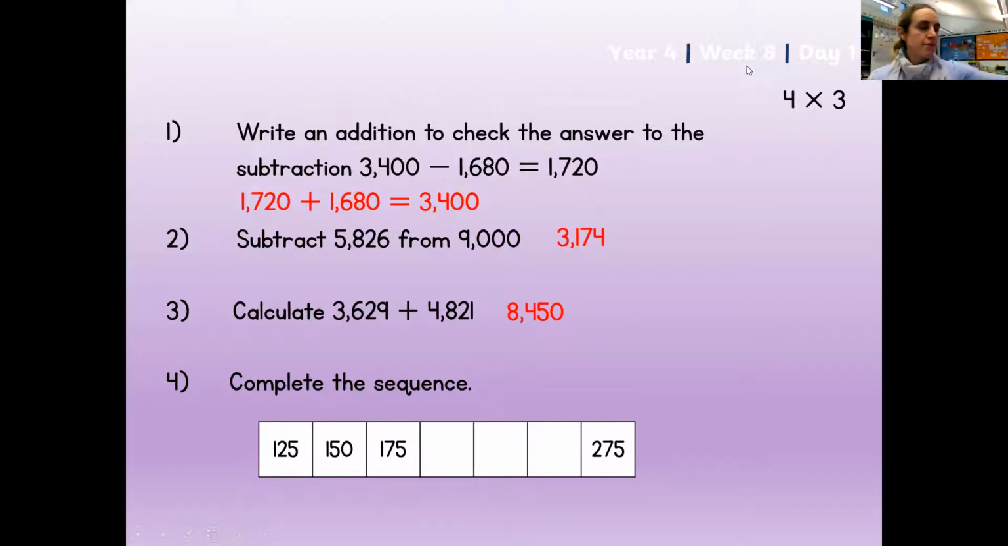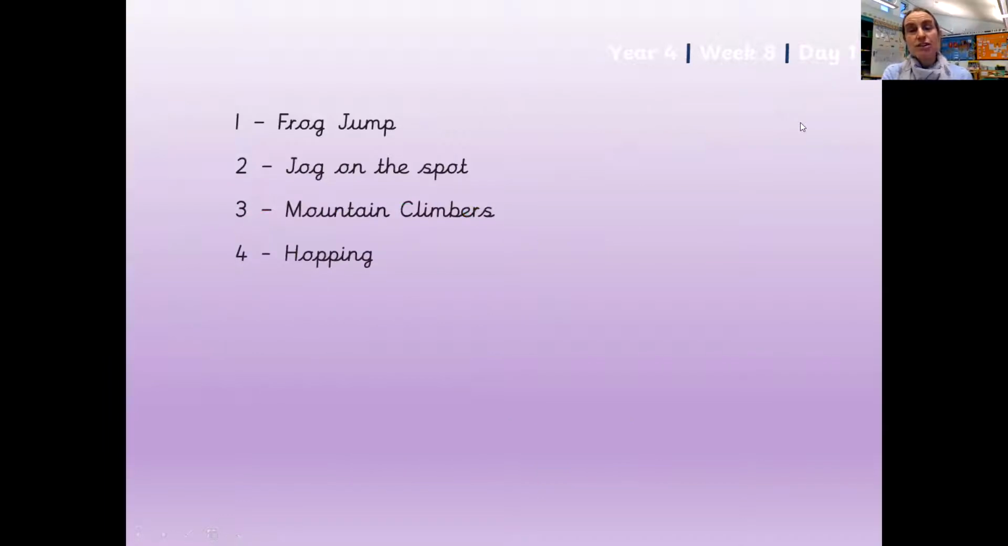Now for question number 4, you had some sequences that you needed to complete. You needed to first of all check the step on the sequence. Hopefully you identified it's going up in 25s. So the next number would be 200, then 225, and then 250 to get to 275. As a bonus, I hope we identified that 4 times 3 is 12. Right, didn't want to disappoint you.